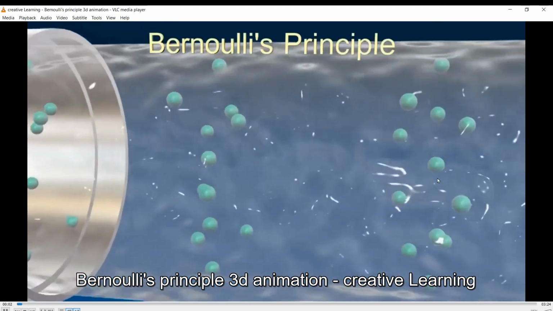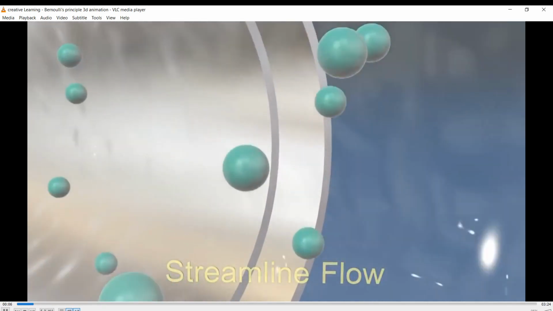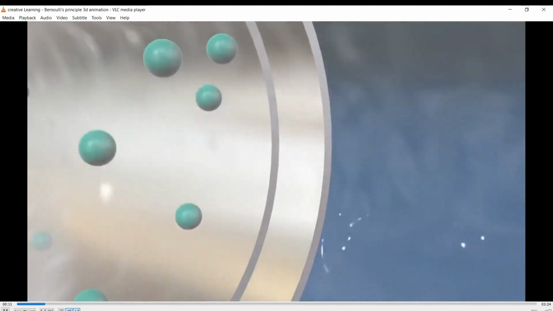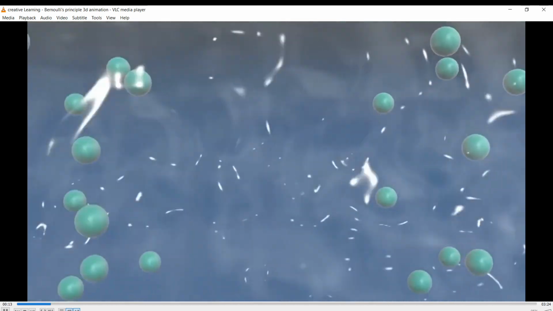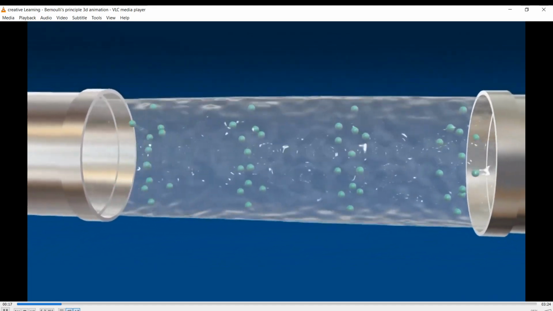Bernoulli's principle. Ulitin natin ha, isa pa ha. The flow of a fluid is streamlined if every particle of the fluid flows exactly the path of its preceding particle and has the same velocity as that of its preceding particle.